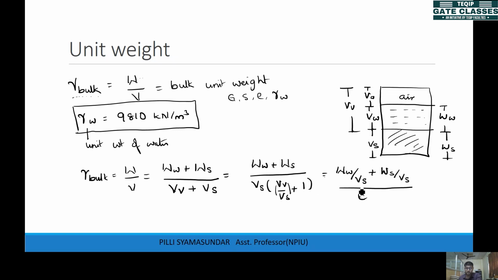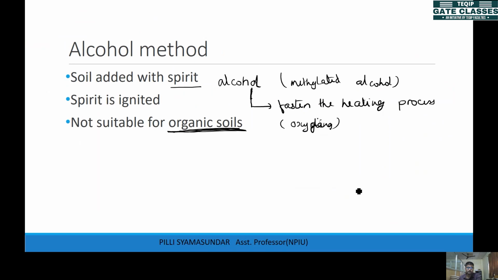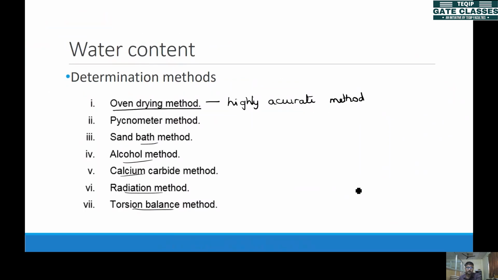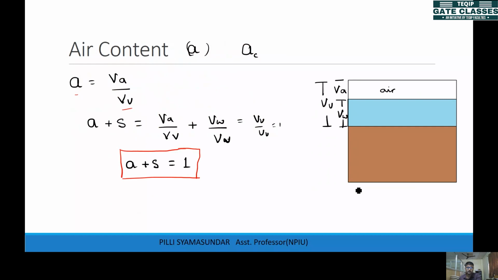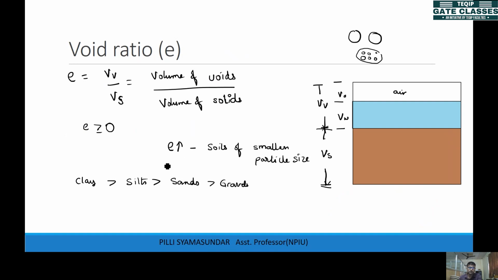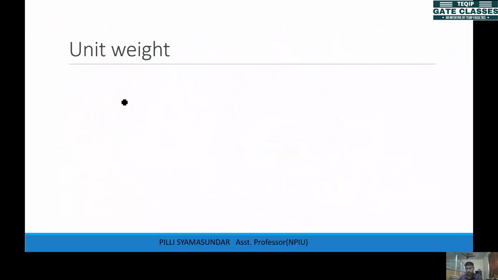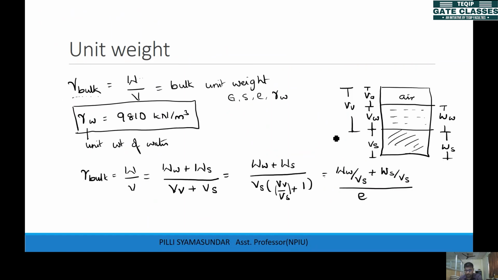So if you go back to the previous slide, this is the void ratio, right? Volume of voids to the volume of solids. So the same expression we can use here. In place of VV by Vs, I can write e, and I am left with 1 over here.